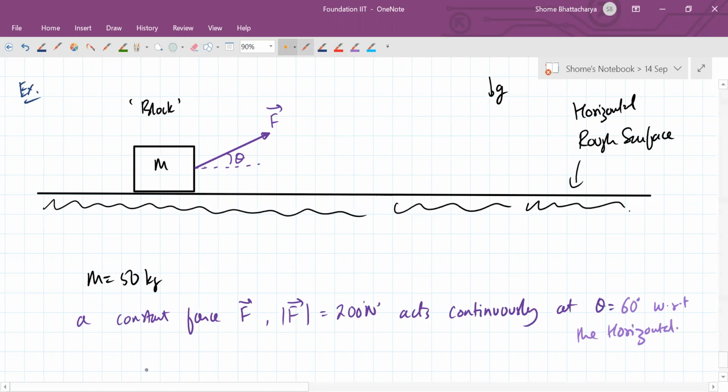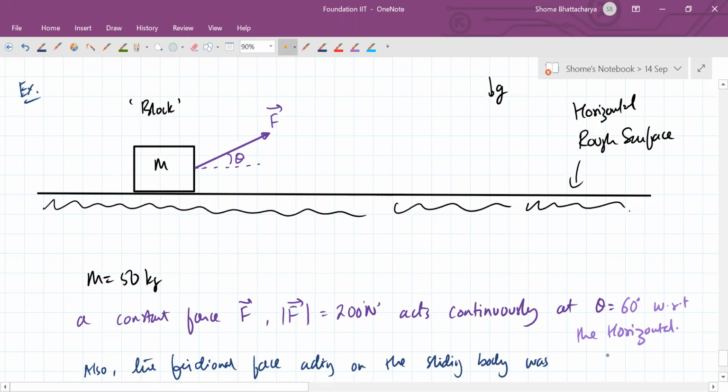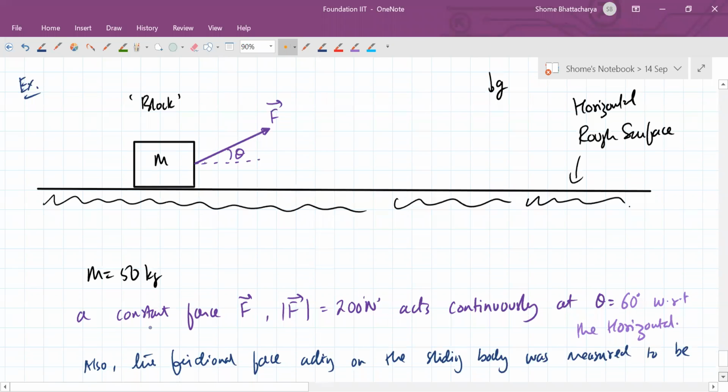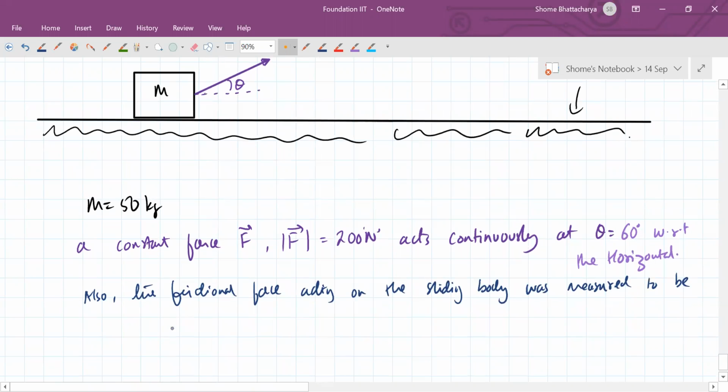Now also, the frictional force acting on the sliding body was measured to be of magnitude 80 newtons.